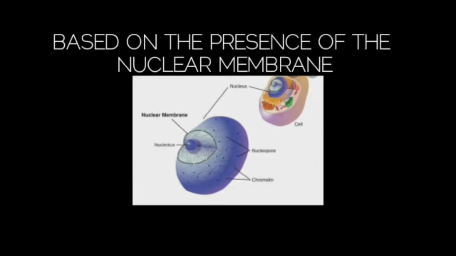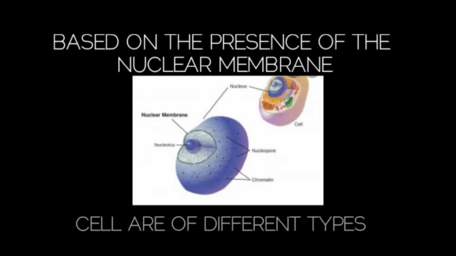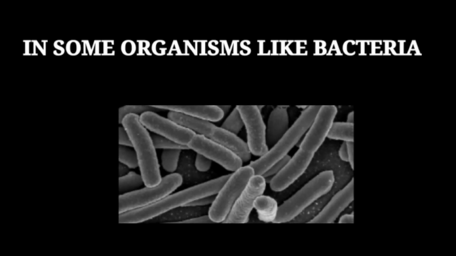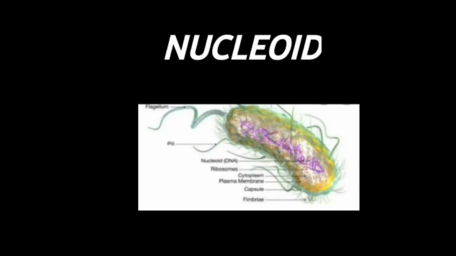Now student, based on the presence of a nuclear membrane, cells are of different types. Let us understand this. In some organisms like bacteria, the nuclear region of the cell may be poorly defined, due to which the absence of a nuclear membrane, such as an undefined nuclear region containing chromatin, is called the nucleoid.